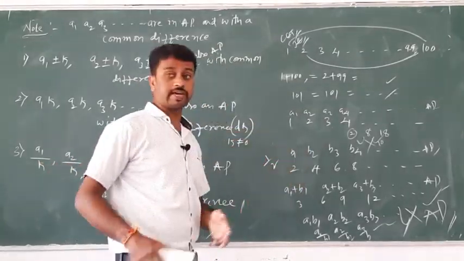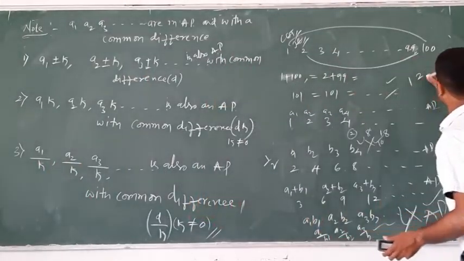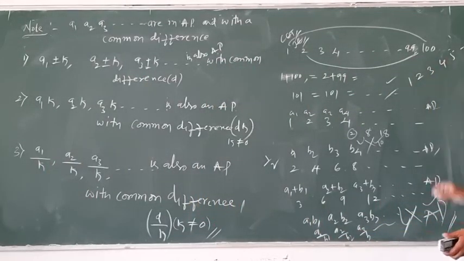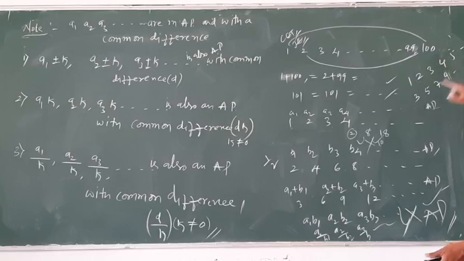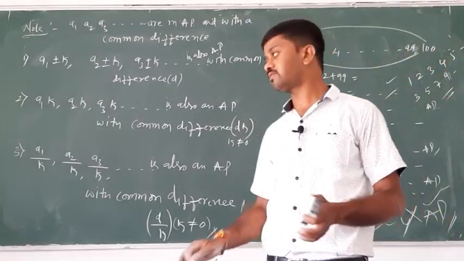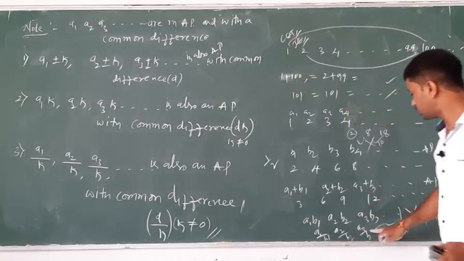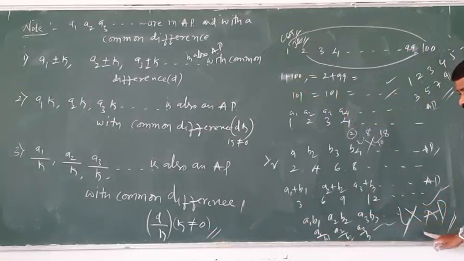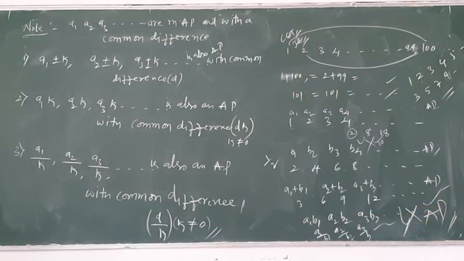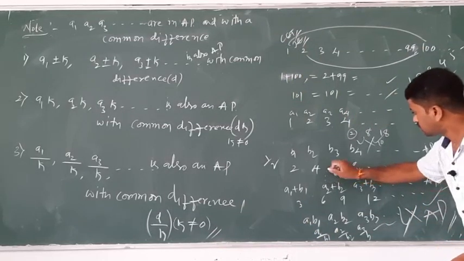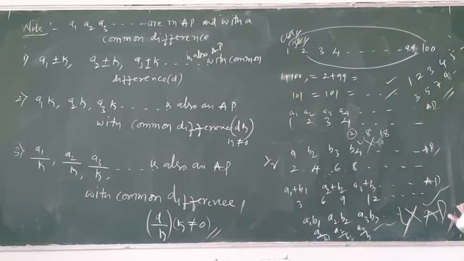Next, another example: take 1 2 3 4 5 up to so on. Okay, next 3 5 7 9 11 up to so on, divided: 1 by 3, 2 by 5, 3 by 7. Therefore there is not a common difference. Therefore a1 by b1, a2 by b2, a3 by b3 is not an AP. And in this one example it is satisfied, but another example you take is not satisfied.